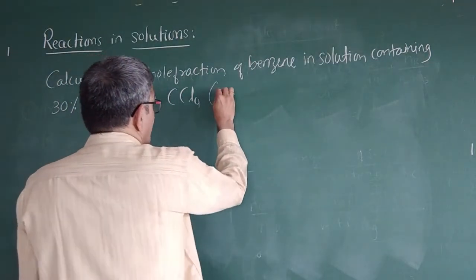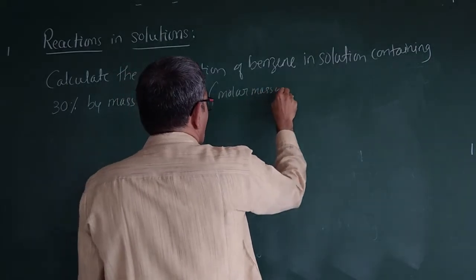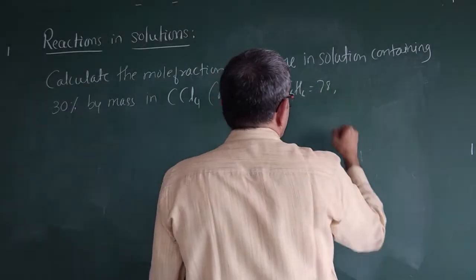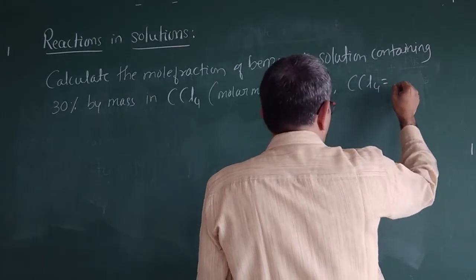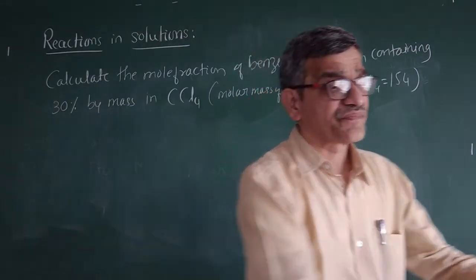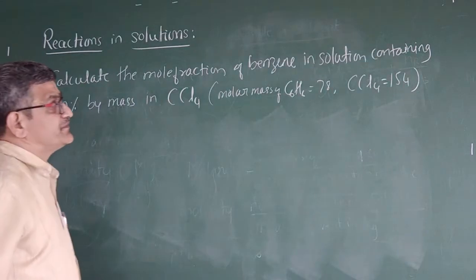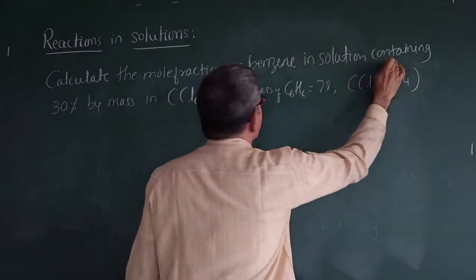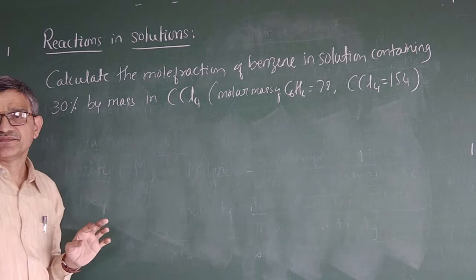In bracket they have given molar mass. Molar mass of benzene is 78 and that of carbon tetrachloride is 154. Okay. So ನಮಗೆ ಏನು ಕೇಳಿದ್ದಾರೆ, ಕ್ಯಾಲ್ಕುಲೇಟ್ ದ ಮೋಲ್ ಫ್ರಾಕ್ಷನ್ ಆಫ್ ಬೆನ್ಝೀನ್. ನಮಗೆ ಬೆನ್ಝೀನ್ ಕೇಳಿದ್ದಾರೆ, in a solution containing 30% by mass in the carbon tetrachloride.